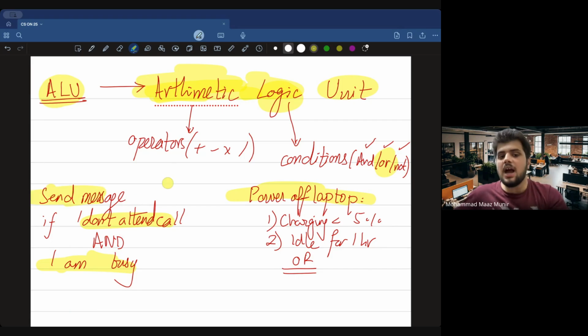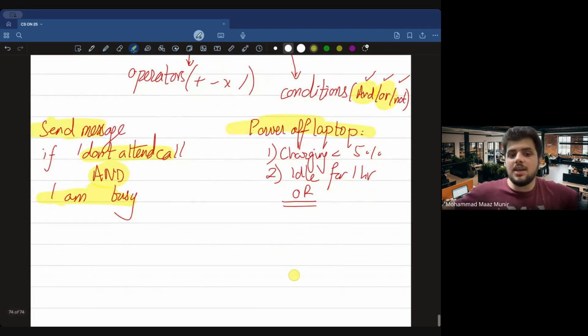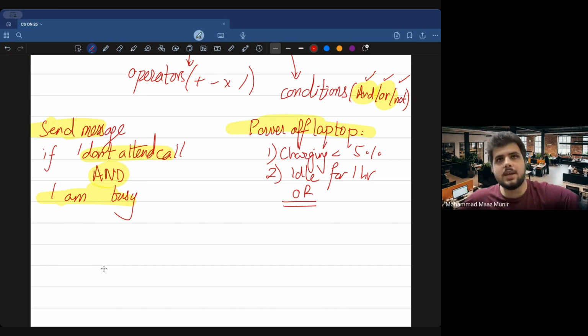अब इसमें क्या हो गया, I have the condition, right? The condition is if I don't attend call and is an important part and I am busy, तो आपने मैसेज भेज देना है. तो अगर I'm not busy, and if I don't attend call, तो उस केस में I won't be sending a message. So क्योंकि and वाला सीन आ गया, तो and means कि दोनों कंडीशन मीट हो, तो ये हमारे पास and वाली कंडीशन मीट हो गई. और वाला ये मतलब है कि अगर एक हो जाए. not का ये होगा कि let's say if I give you guys a quick example,